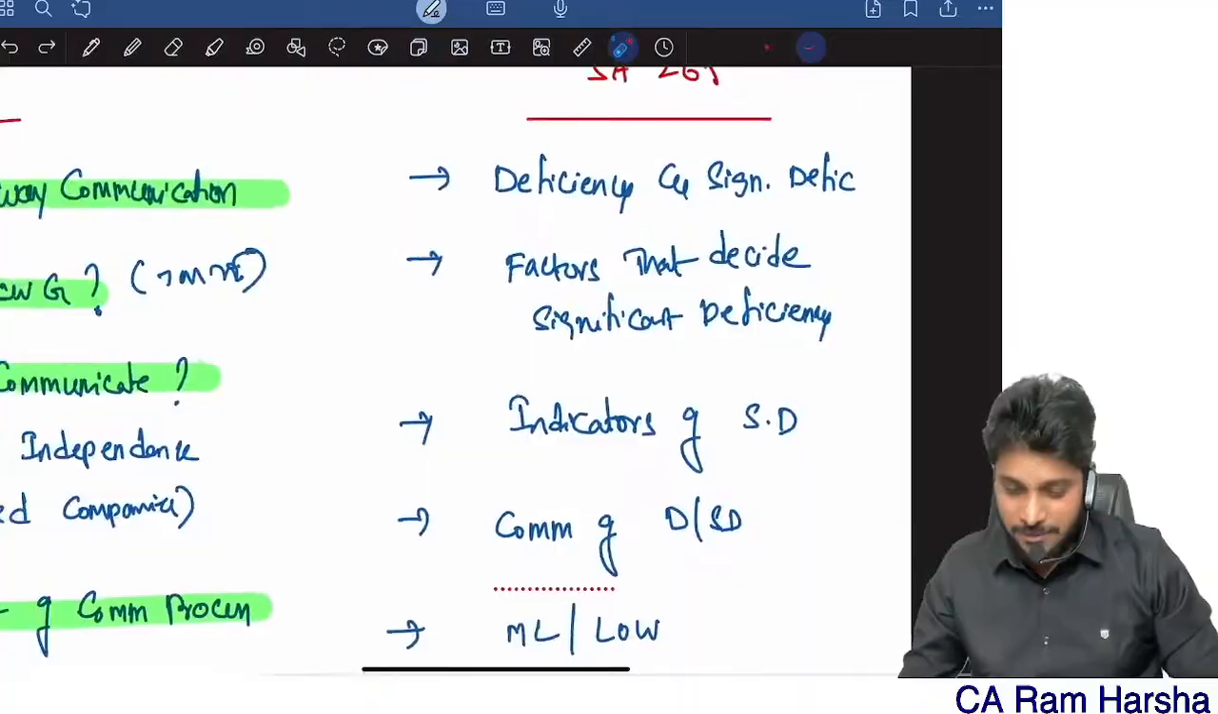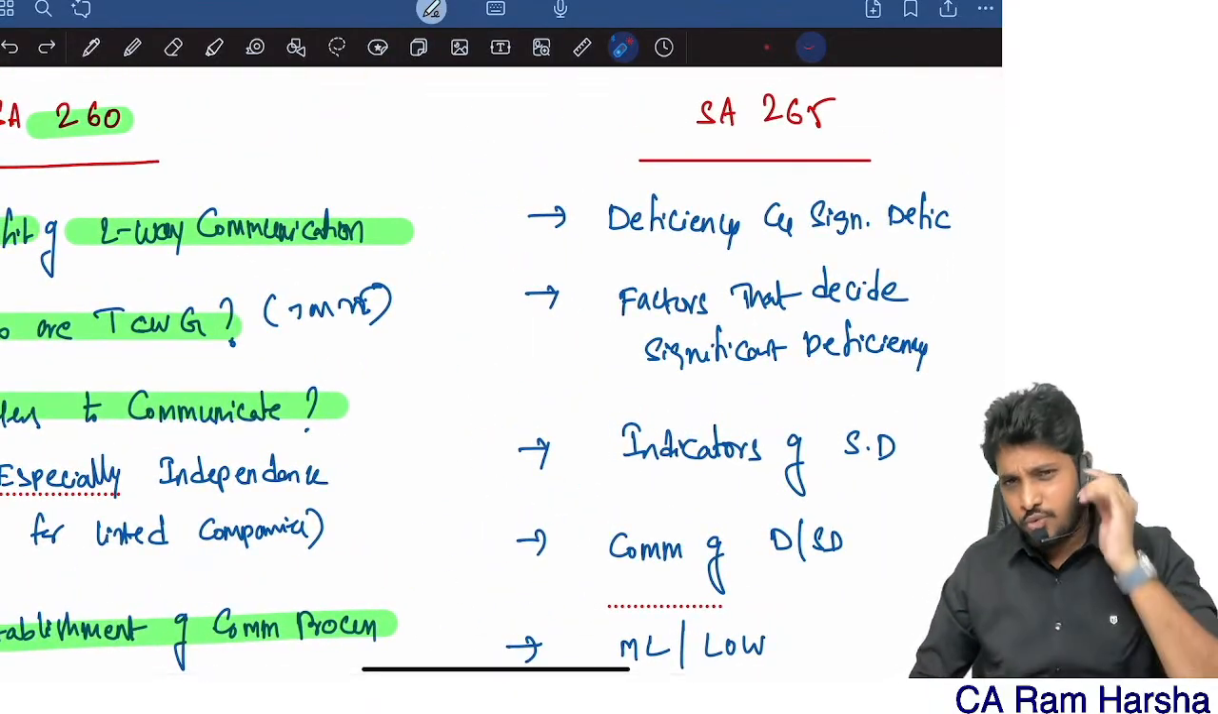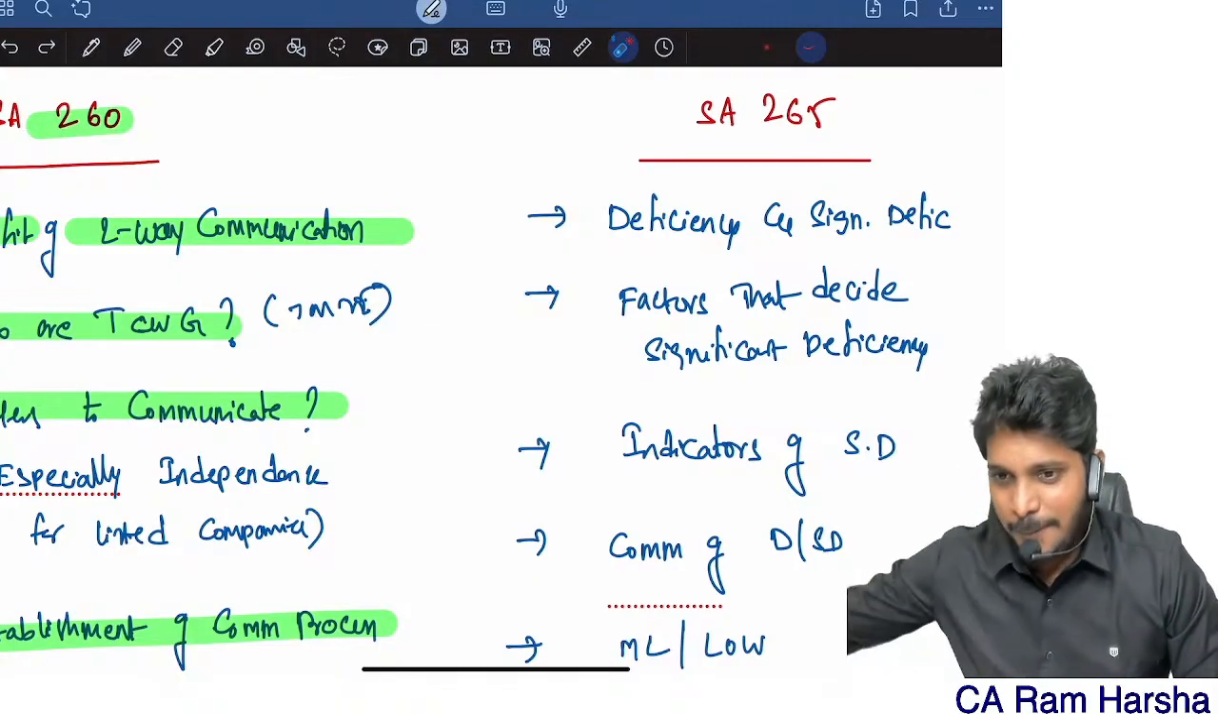What is SA 265? In SA 265, we have totally 5 issues to understand. 5 issues mainly to understand. What is 265?